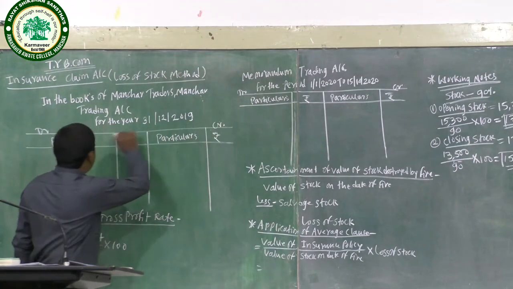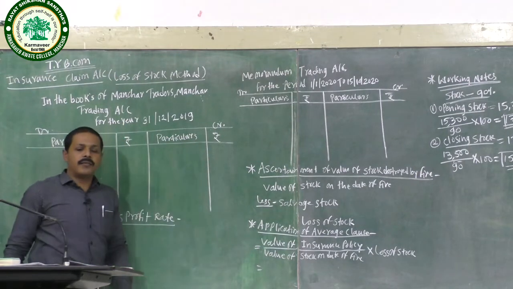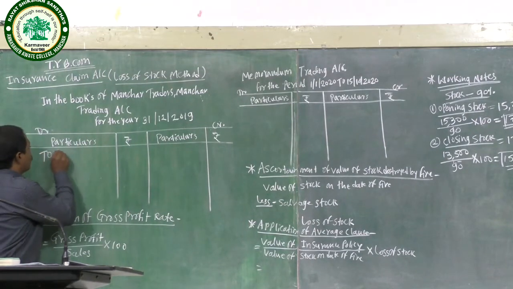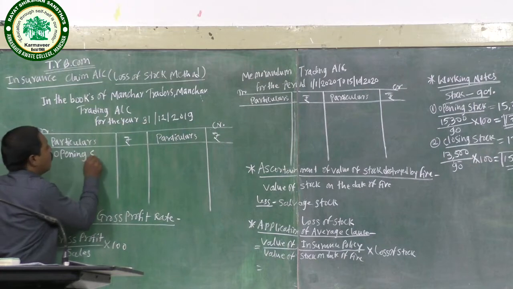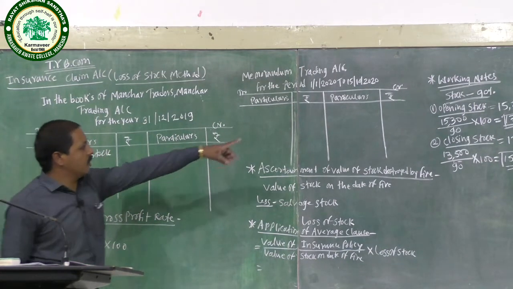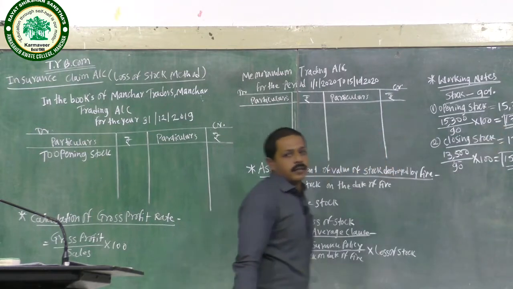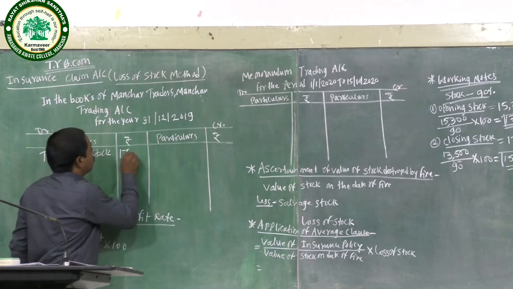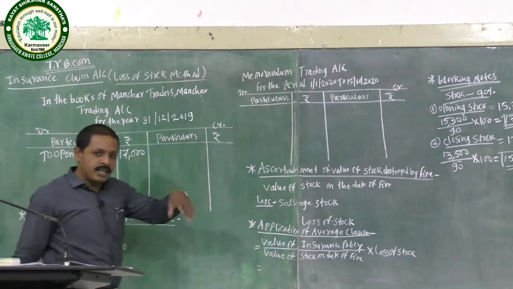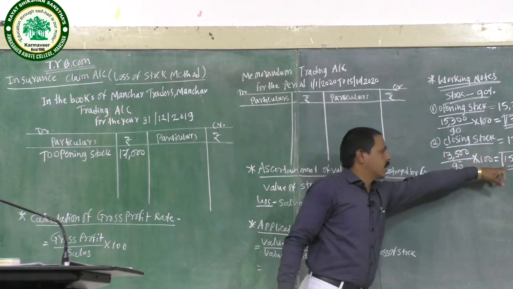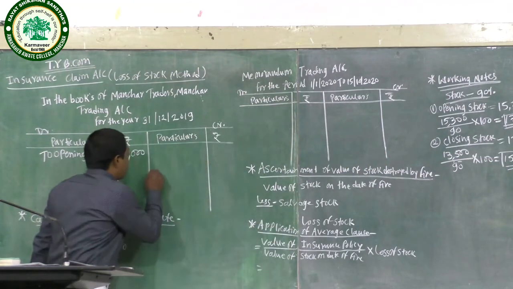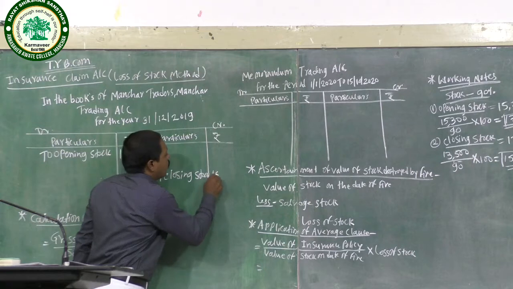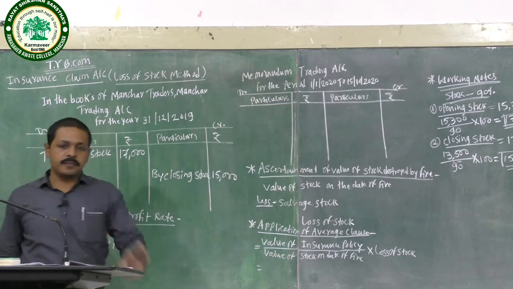On the debit side, the opening stock amount calculated is 17,000, and for the closing stock on the credit side, the calculated amount is 15,000.